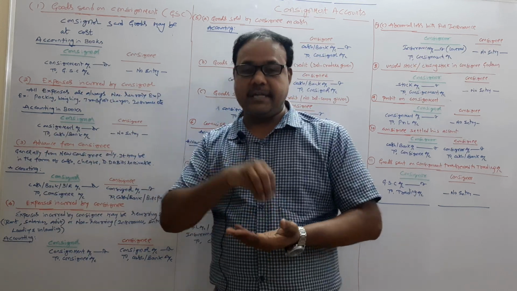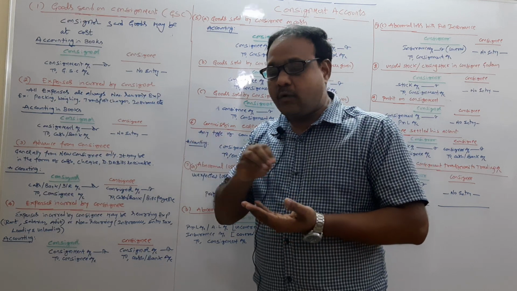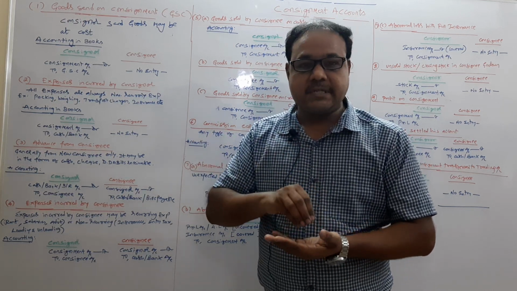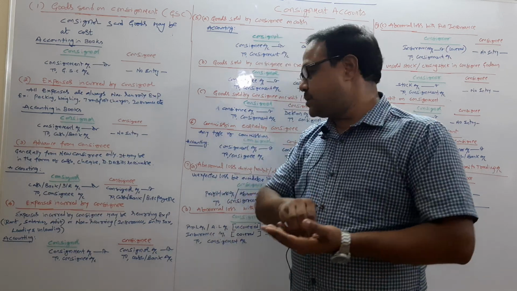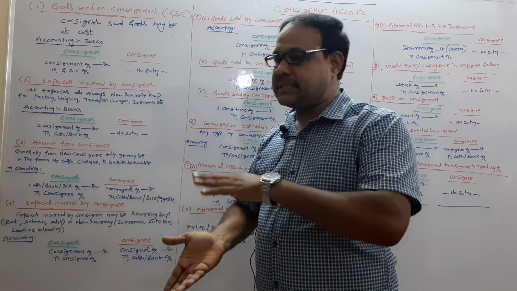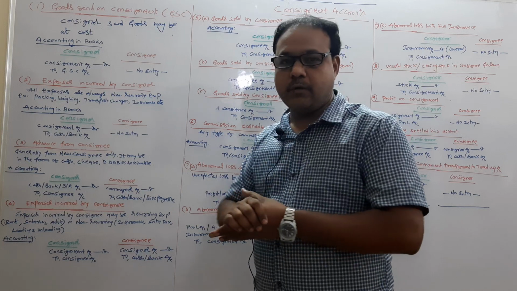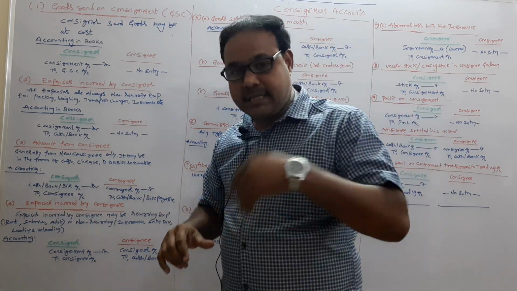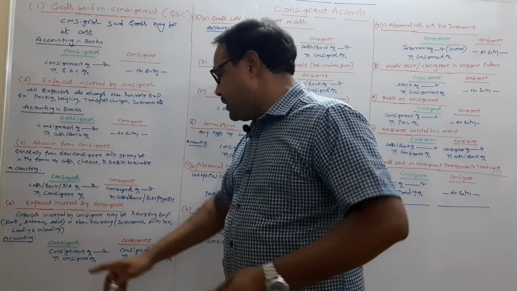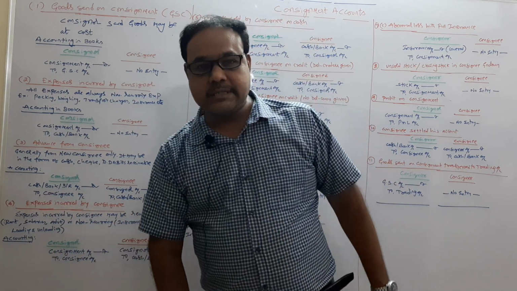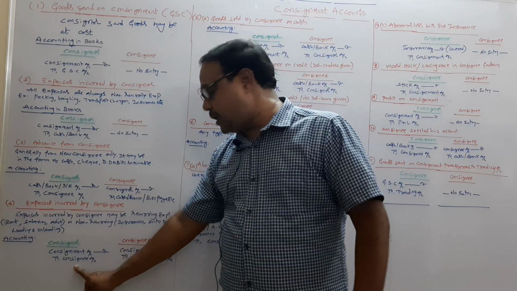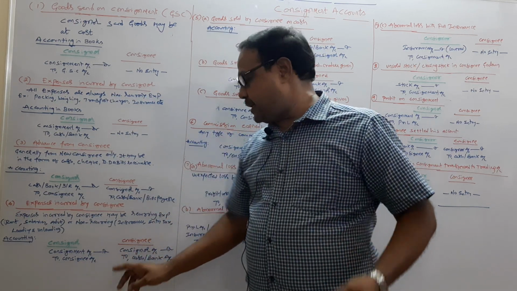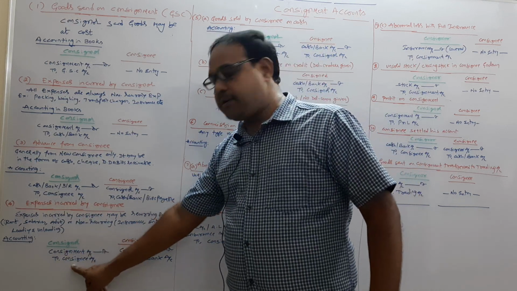That is why here we consider only direct expenses. In other words, non-recurring expenses only we have to consider. So here for recurring expenses and non-recurring expenses, we follow only one entry. That is the accounting treatment in the books of the consignor: consignment account debit to consignee, because expenses incurred for the consignment are debited. Consignment account debit to consignee.